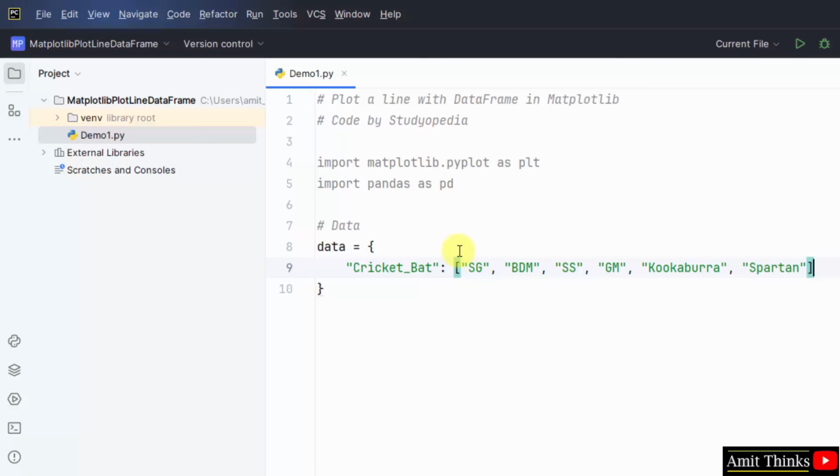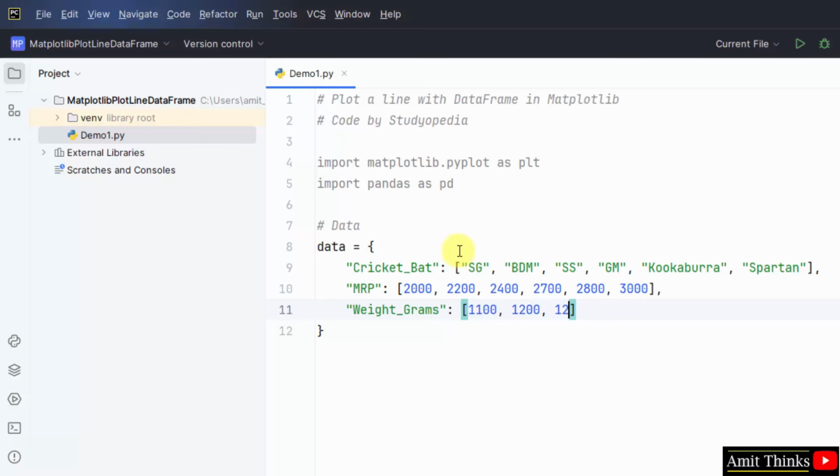So here I've created records for 6 bats, comma, the MRP, the cost of the bats, let's say, just an example. Okay, now the last, let's say the weight in grams. Now add this to the data frame.